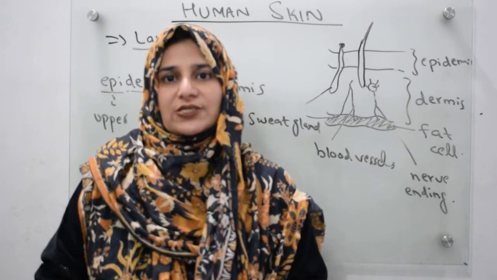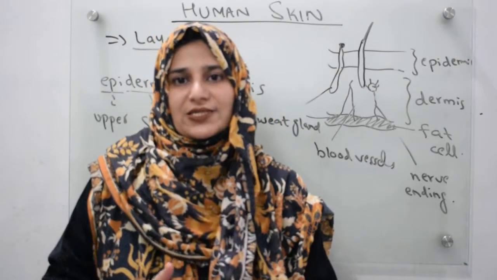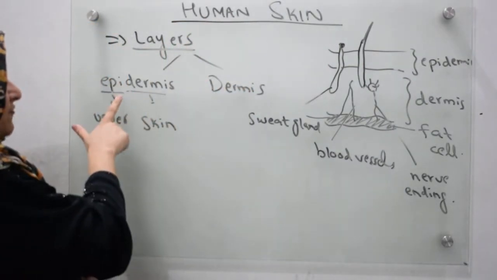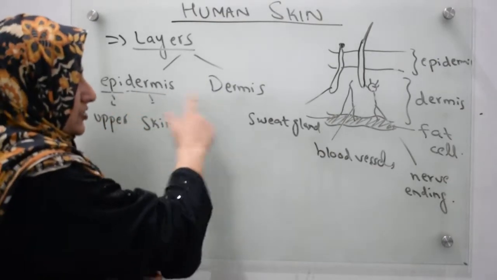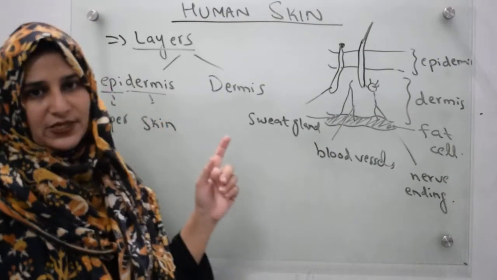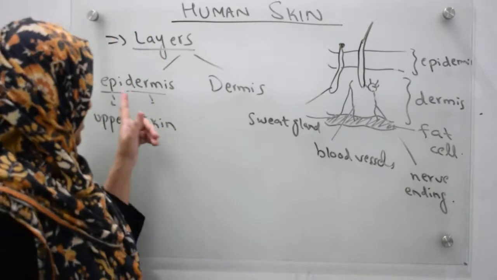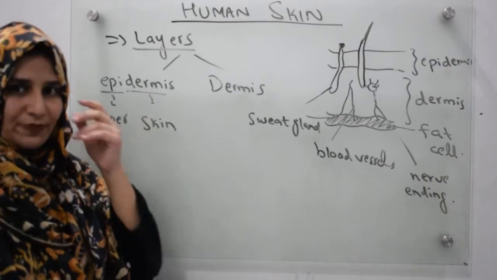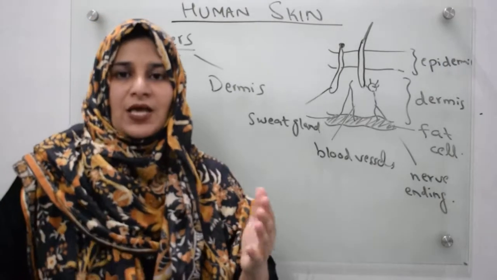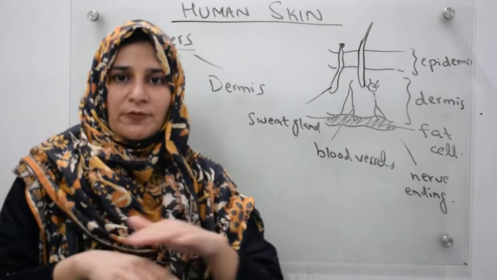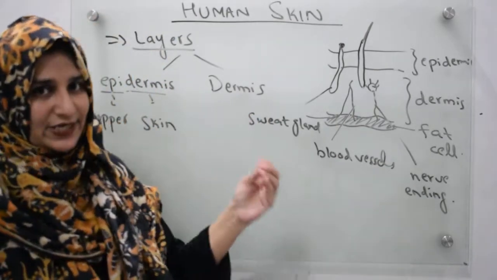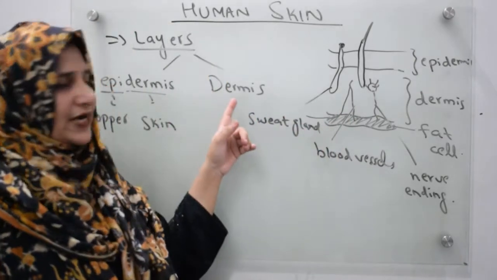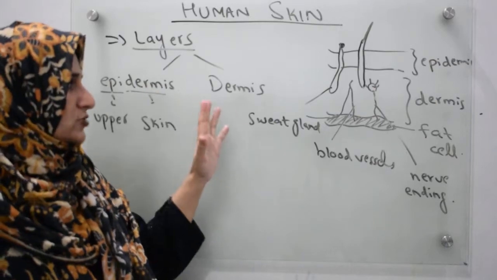First we are going to discuss the layers of skin, that is, how many layers are present in our skin. Our skin is basically made up of two layers. The first one is known as epidermis and the other one is known as dermis. Epidermis is made up of two words, epi and derm. Epi means upper and derm means skin. So the basic meaning of epidermis is upper skin, the skin that is present above the dermis. And the skin that is present below the epidermis is known as dermis.